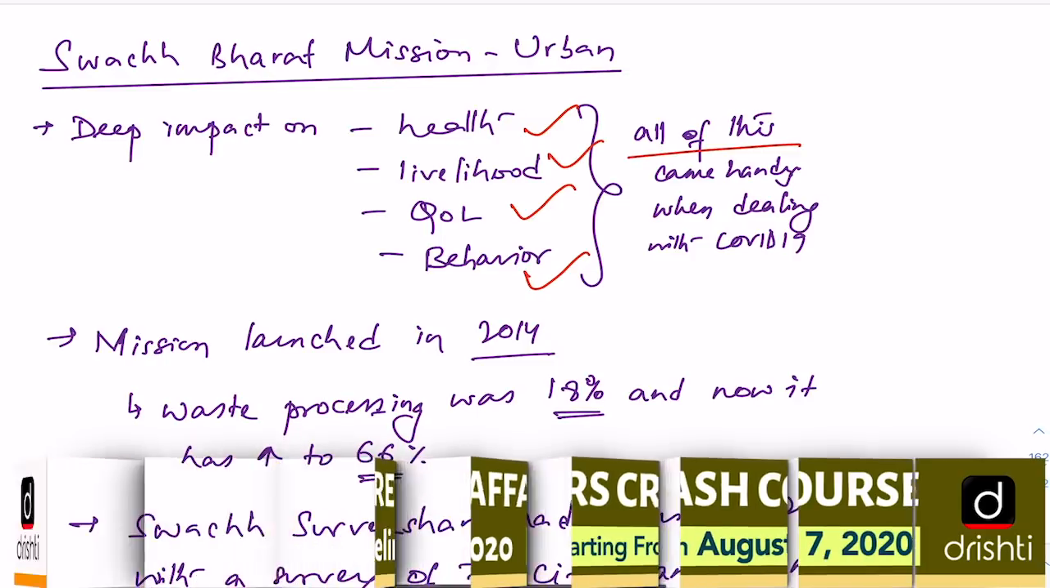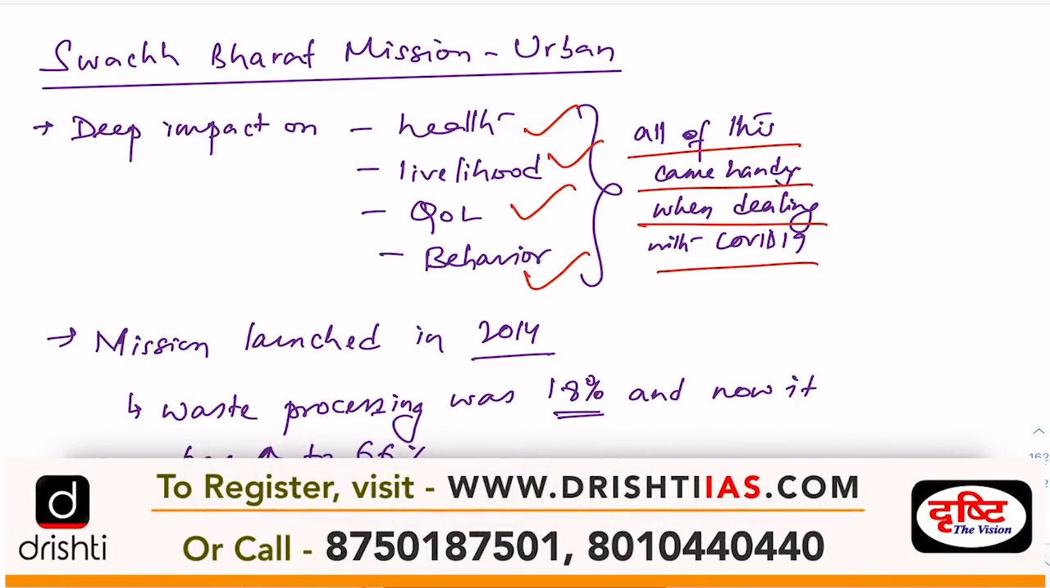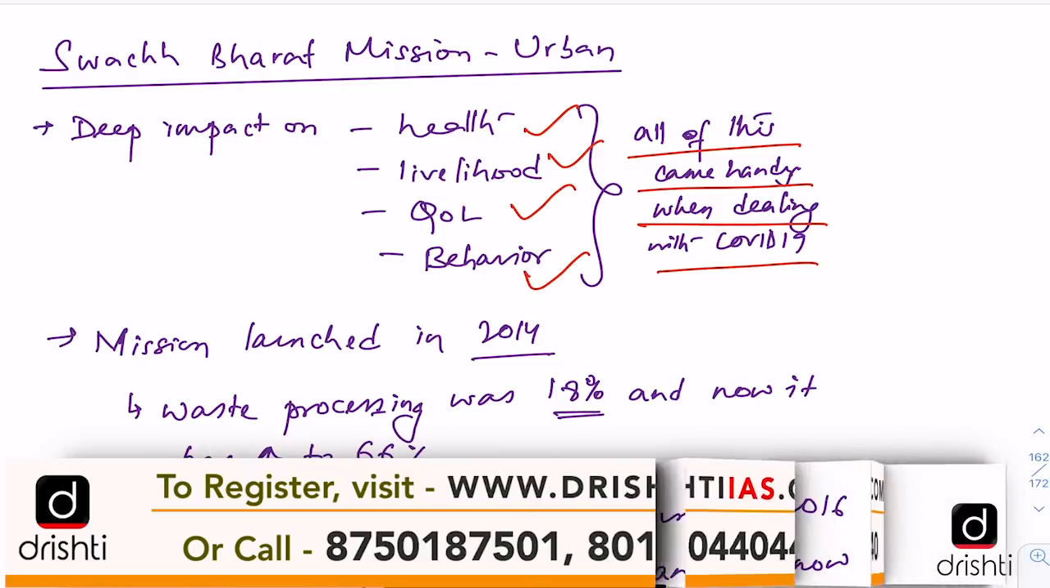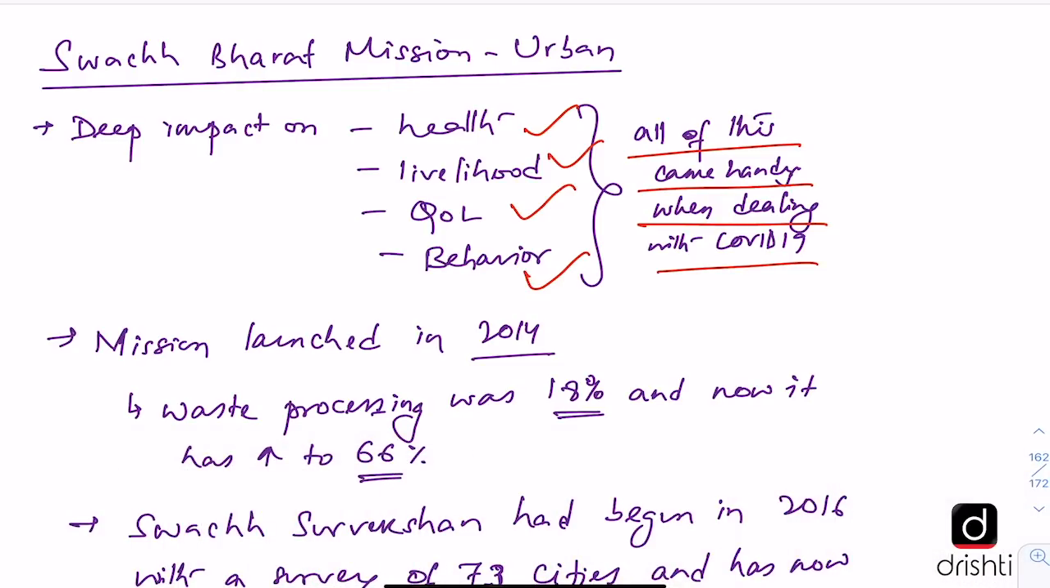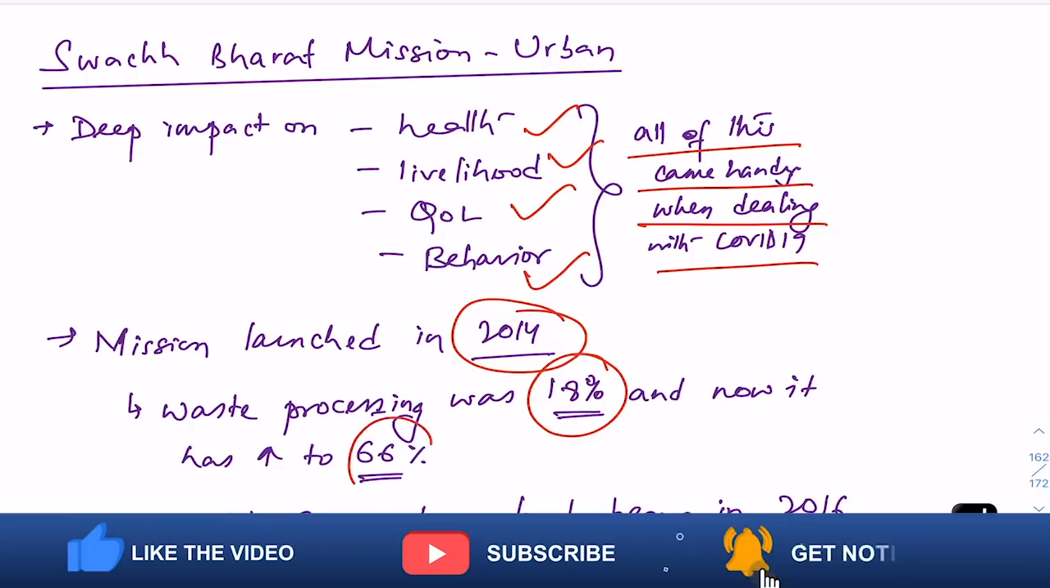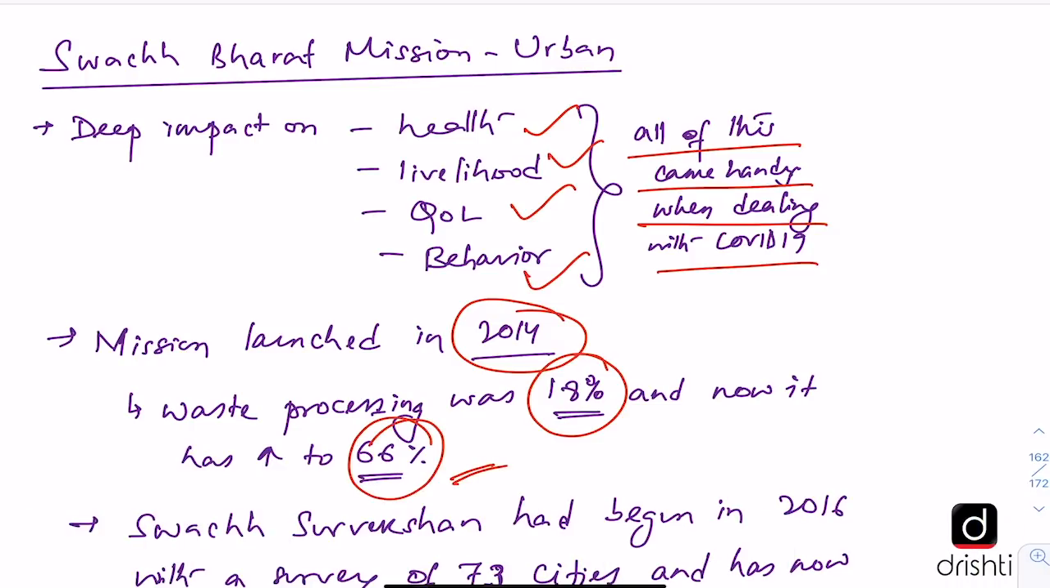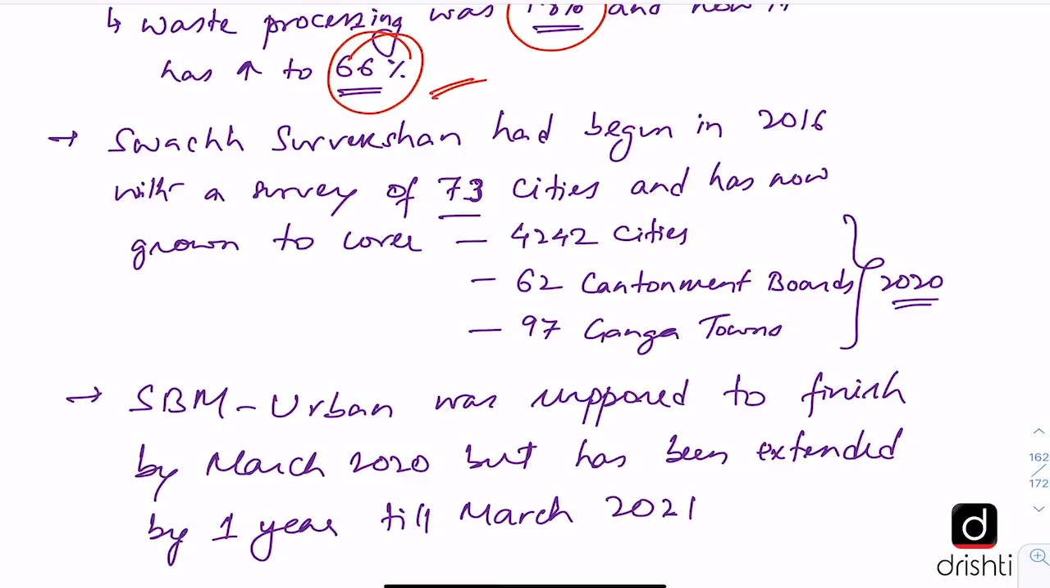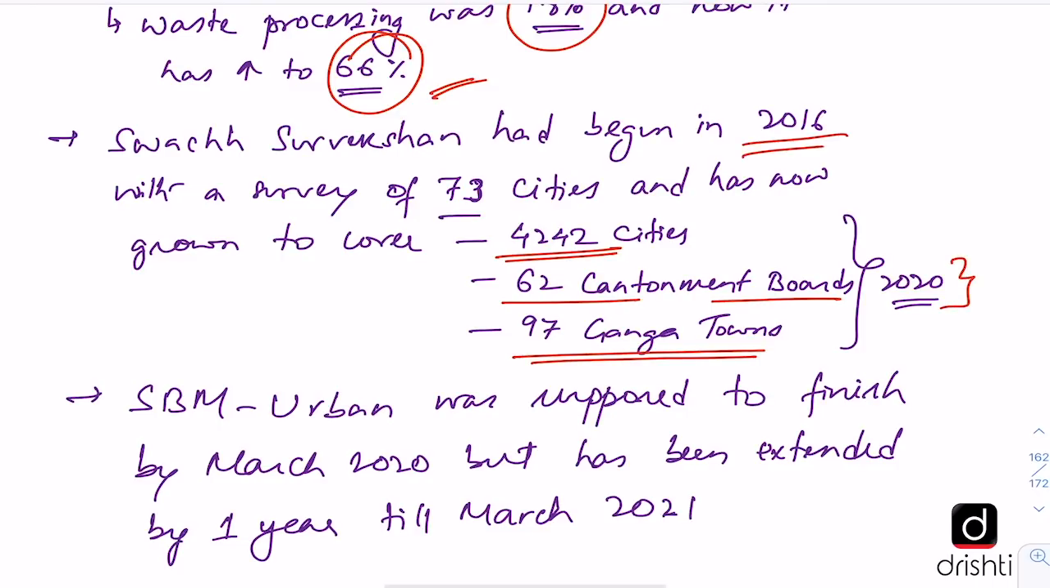And all of this has come very handy while dealing with the COVID-19 pandemic, which basically requires sanitation and hygiene for stopping its spread. And here we should also note that Swachh Bharat Mission was launched in 2014, and then the waste processing was around 18% and now it has improved to 66% as per the ministry data. The exact figures of cities covered are 4242 cities, 62 cantonment boards and 97 Ganga towns in 2020, while when it had started in 2016, only 73 cities had been covered. So this shows the scale of growth as well.